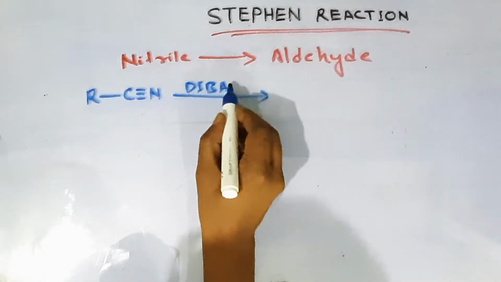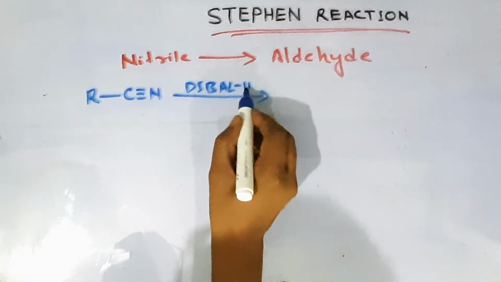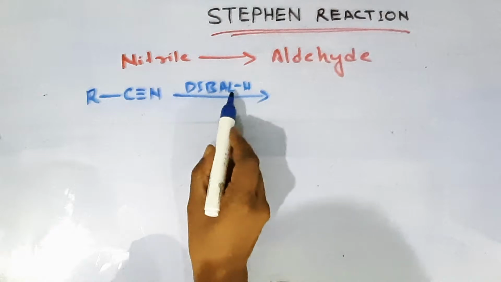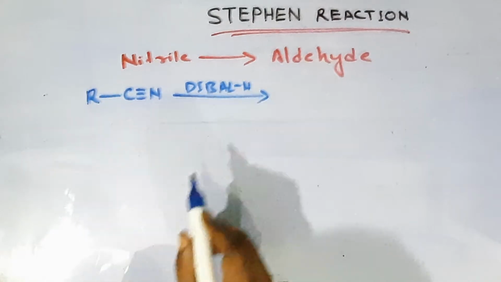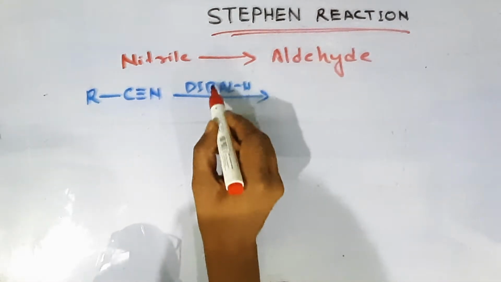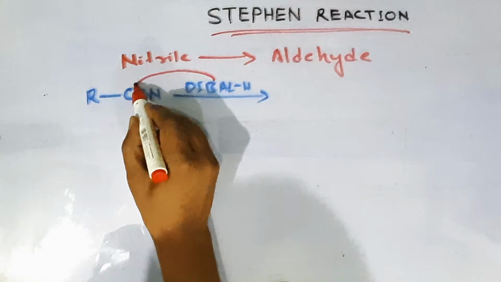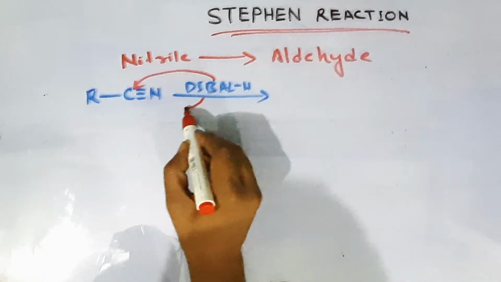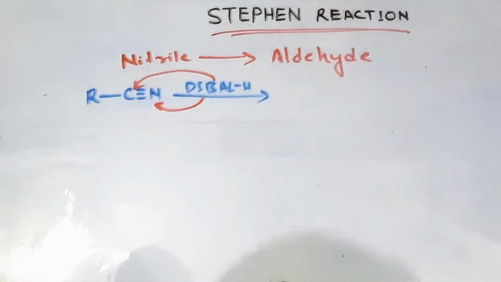diisobutyl aluminium hydride. Diisobutyl aluminium hydride. So in this case, what will happen? This will give its own hydrogen. One hydrogen will be given to the carbon and one hydrogen will be given to the nitrogen. So as it is giving hydrogen, see here what the product will be.